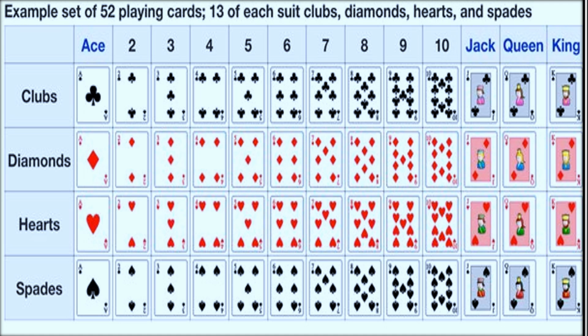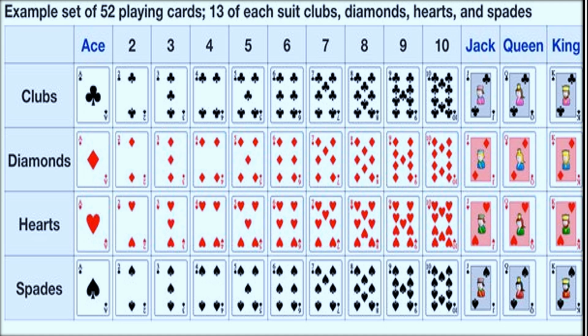Now this chart shows you all the possible outcomes in a deck of 52 playing cards. You all have seen the playing cards. So you have 4 sets of playing cards, each having 13 cards, 4 shapes.